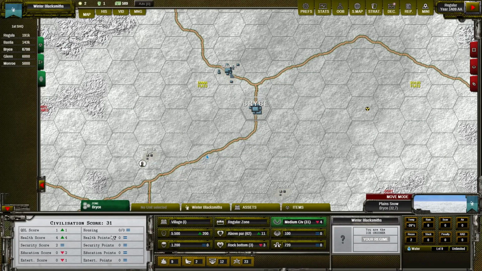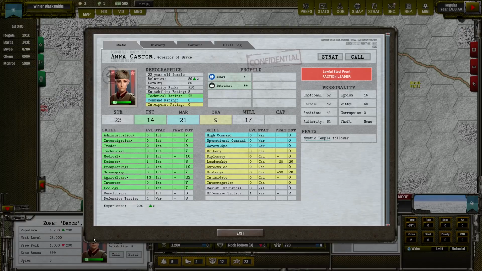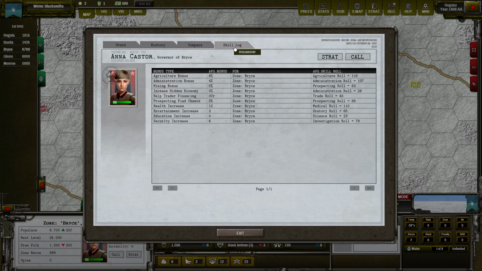And here you can see that I have 0 points in all four sections, but here you can see that I have some score. This score is because I also have our governor in this zone. The governor each round is performing roles to increase some of the quality of life areas. So if we go to our governor and check the skill log, you can see that she was trying to increase healthcare in our zone, entertainment, education, and security.